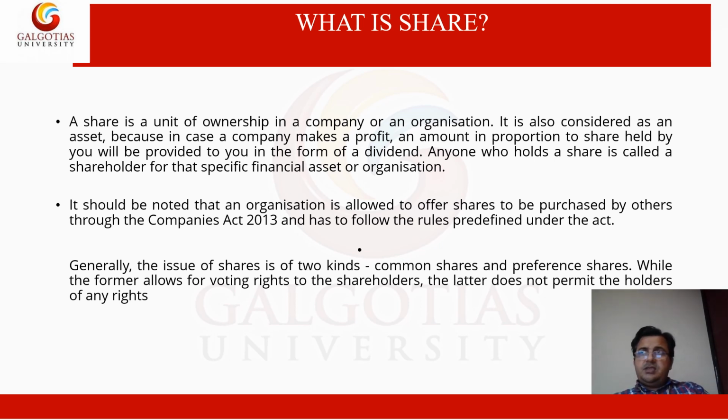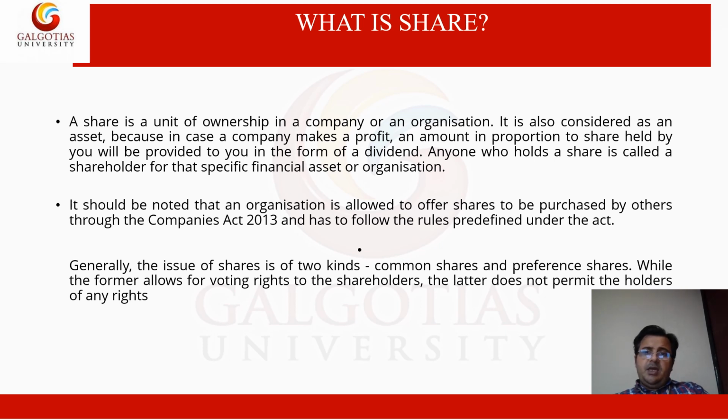Generally, the shares issued by companies are of two types: equity shares and preference shares. You have studied a lot about this in your 12th standard company accounts. In the case of equity shares, there is no fixed rate of dividend, but in the case of preference shares, there is a fixed rate of dividend. While buying preference shares, you know your percentage rate of dividend. If you buy 6% preference shares, you have the right to get dividend at the rate of 6%. If you buy 8% preference shares, you get dividend at the rate of 8%.